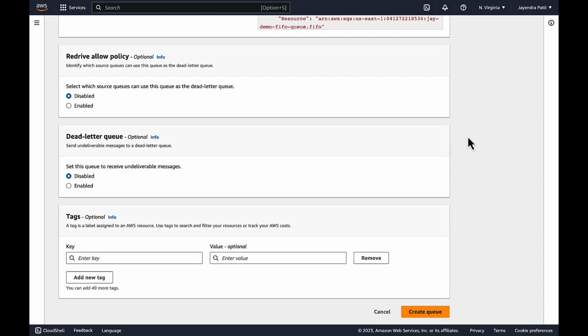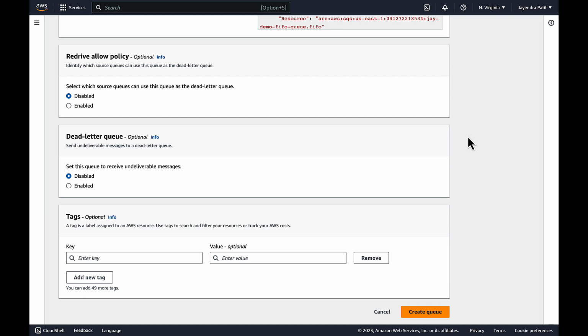Redrive allow policy. The redrive allow policy specifies which source queues can access the dead letter queue. The redrive policy specifies the source queue, the dead letter queue, and the conditions under which SQS moves these messages from the former to the latter, if the consumer of the source queue fails to process the message a specified number of times.